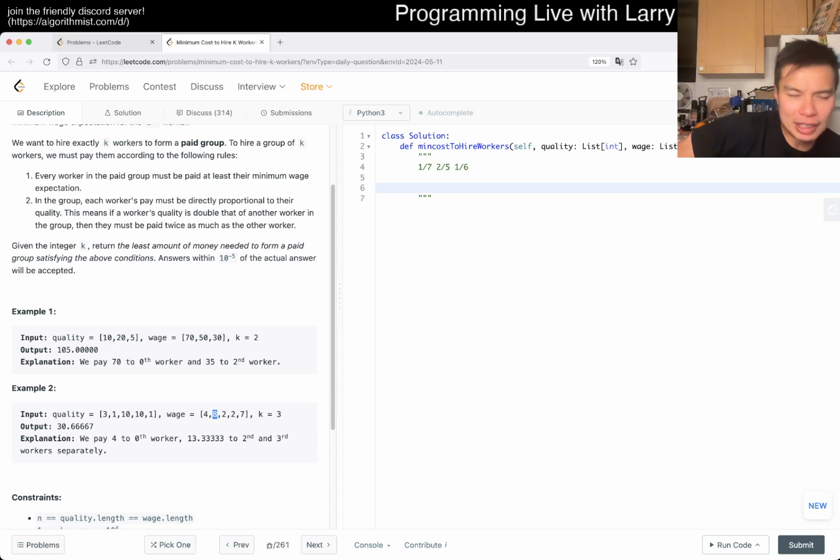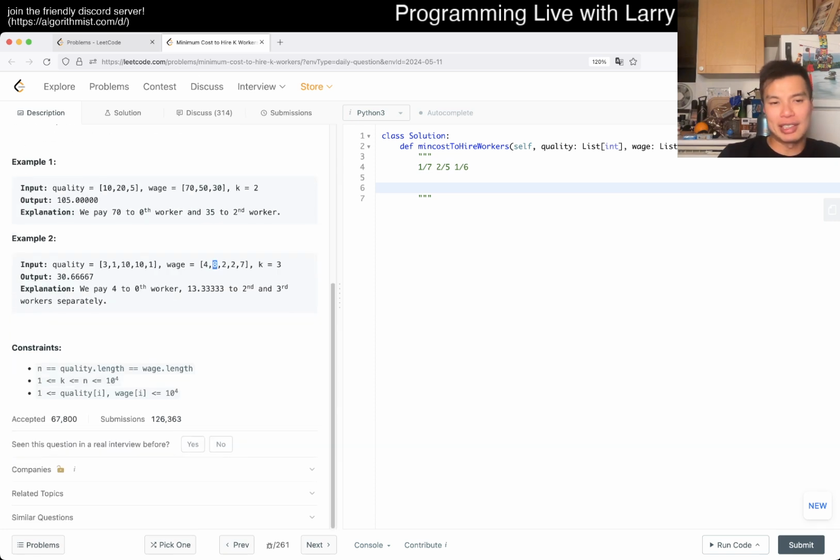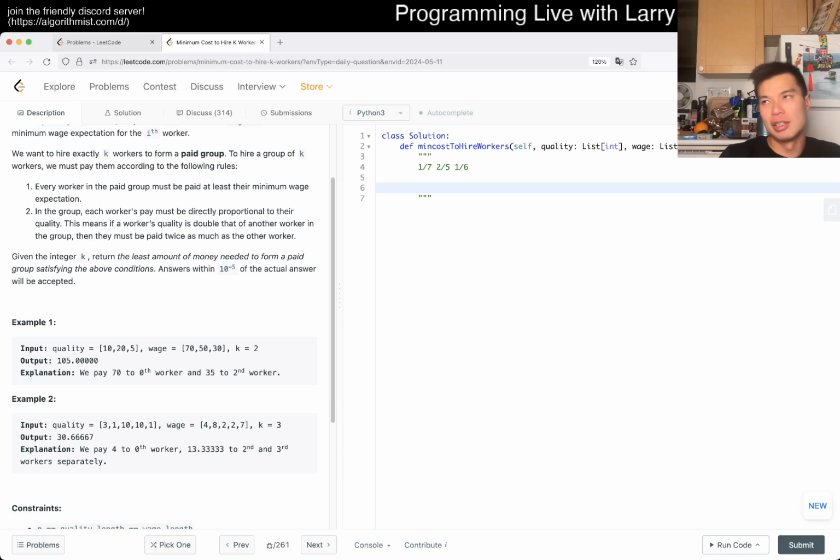I think that's the part that I'm really struggling with: if this is greedy, and I don't know that this is greedy. I looked at the constraint very briefly. It's 10 to the 4, so it's not going to be n squared, so we probably need to do it a little bit smarter. But if this is greedy, I don't see an obvious idea.